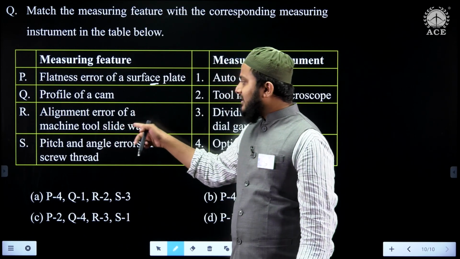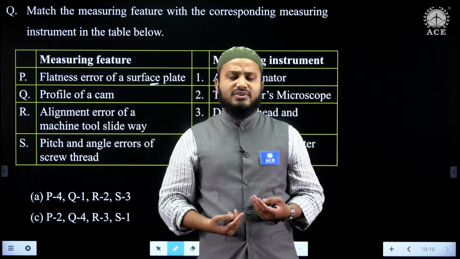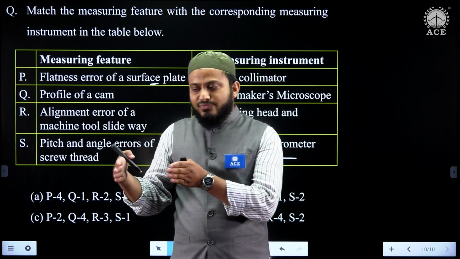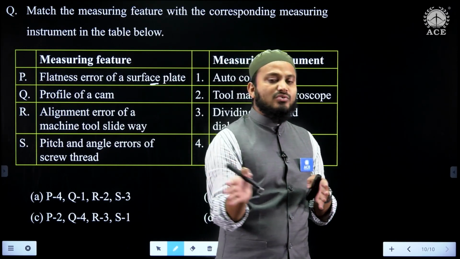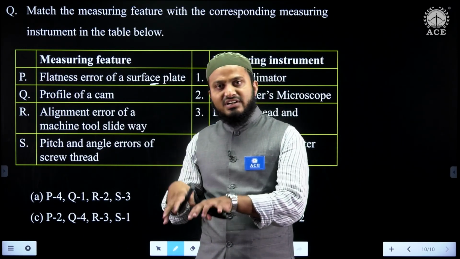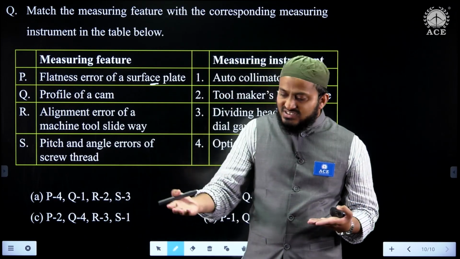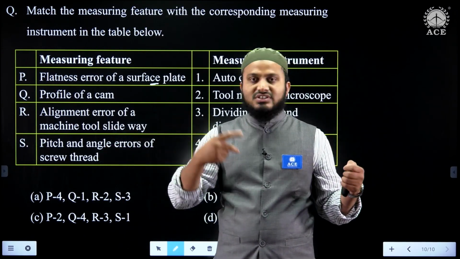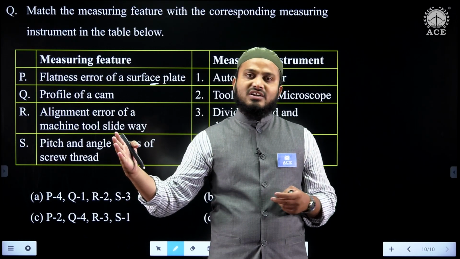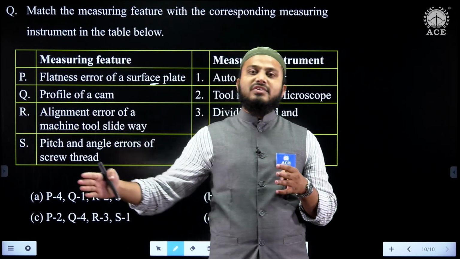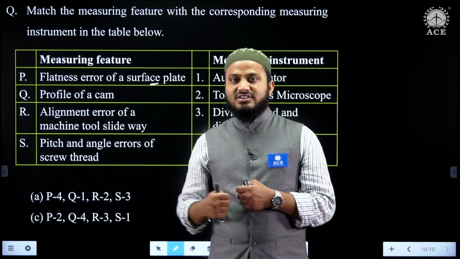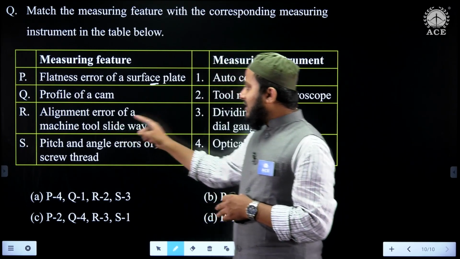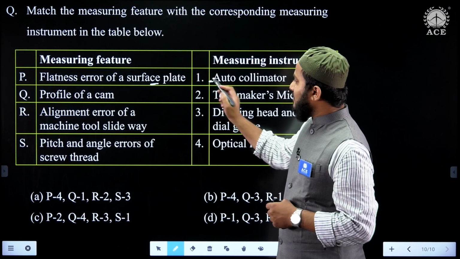Alignment error of a machine tool slideway. If you take a lathe machine as a basic example, the slideway is the portion where the tool post is sliding. The tool moves over the workpiece because the entire tool post is sliding over the slideway. To check whether the slideway is flat and aligned, we use an autocollimator. On one side we keep a reflector, and from the other side we pass the light. By moving the reflector over the slideway we can identify the flatness and alignment condition of the machine tool slideways. Therefore, alignment error of the machine tool is measured by using an autocollimator.